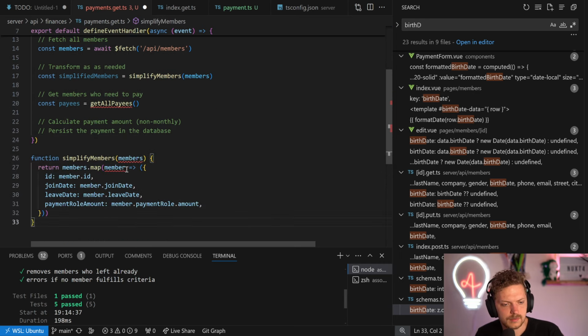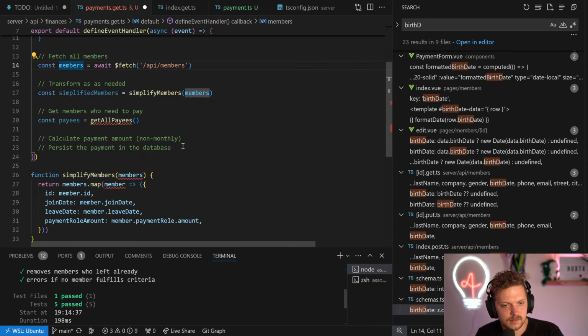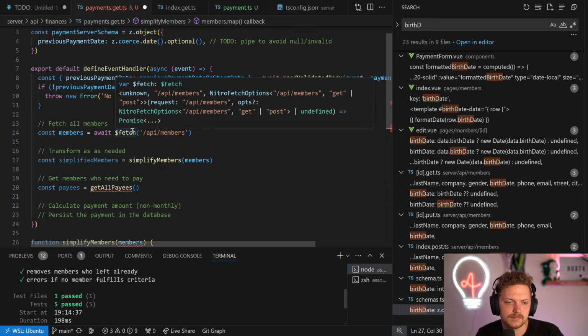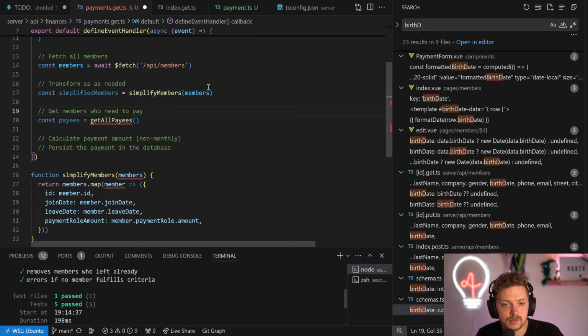So let's add simplify members. Yeah, we need a type now as well. But exactly, we need this. And we need the payment roles as well.